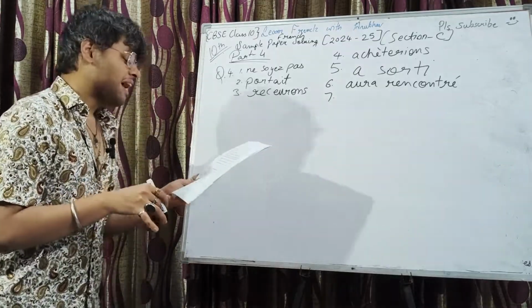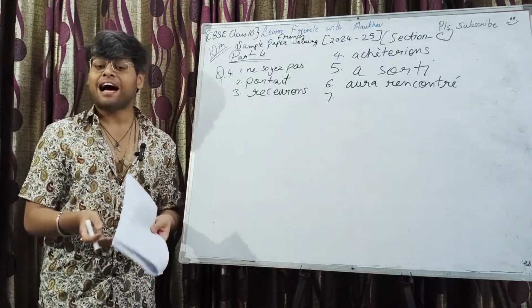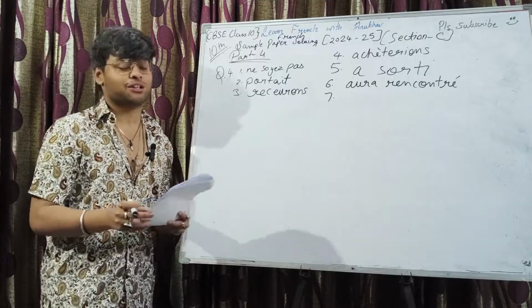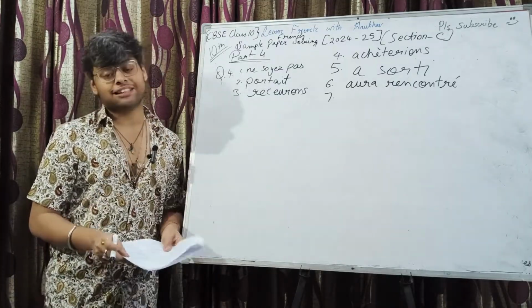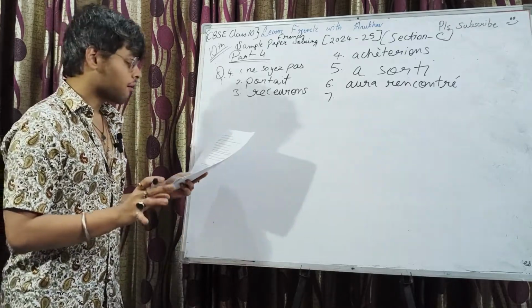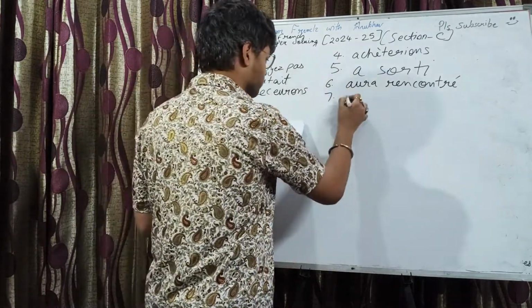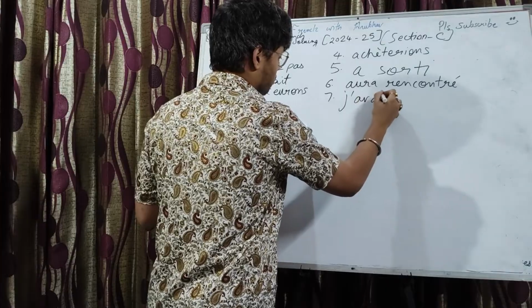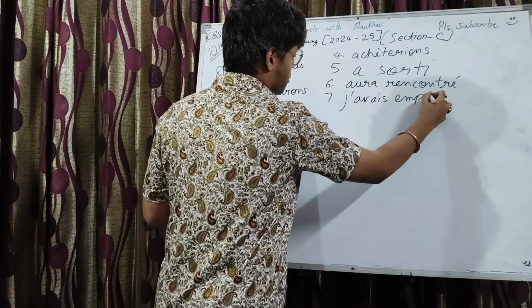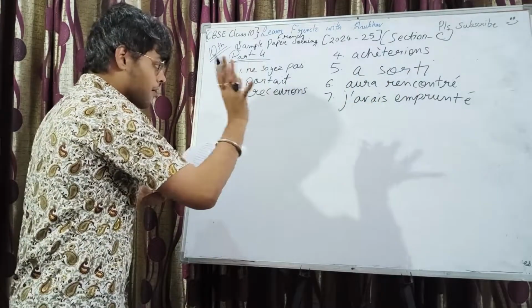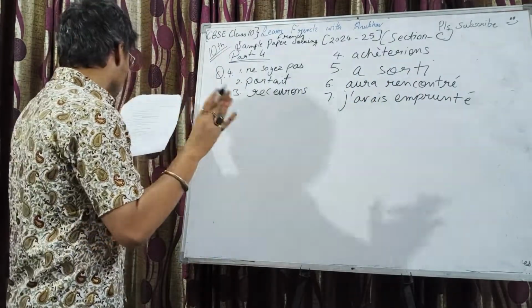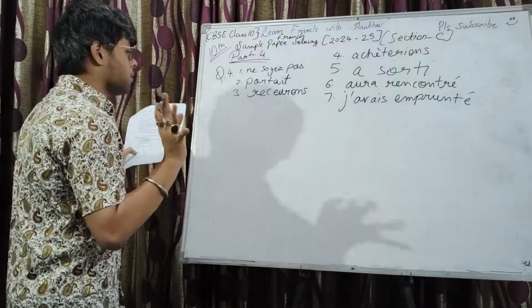Okay. So at times, you may not even have these indicators, quand, lorsque, dès que. You may not even have those. You have to analyze the statement in such a case. Seventh, j'avais emprunté. As simple as that. Imparfait of avoir plus past participle. No need of any subject verb agreement in this case.